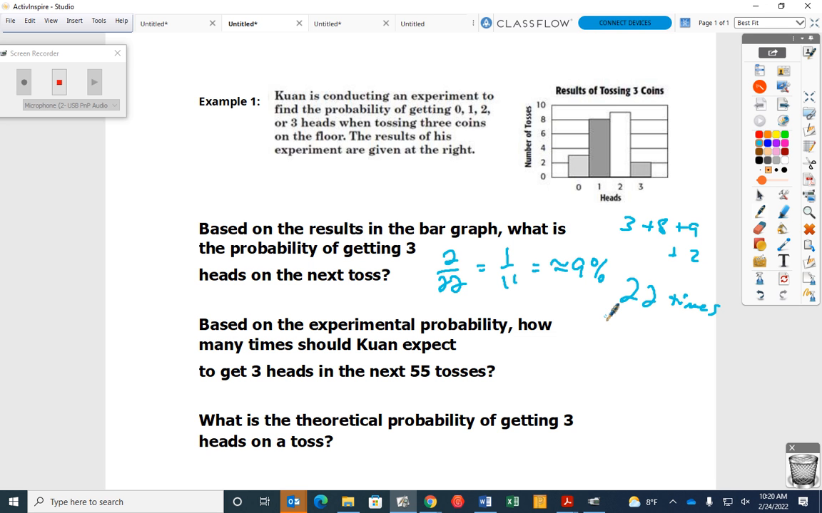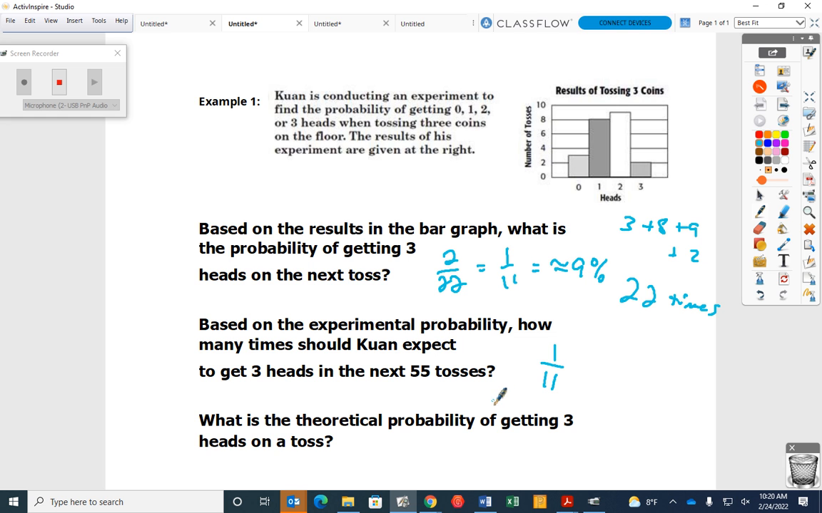Okay, now let me show you how this is set up. We want to know how many times he gets 3 heads if he tosses 3 coins 55 times. Okay, so we're going to set up a proportion. Good job, way to say should. Okay, proportion. So we already know that 1 out of every 11 he gets 3 heads, right?